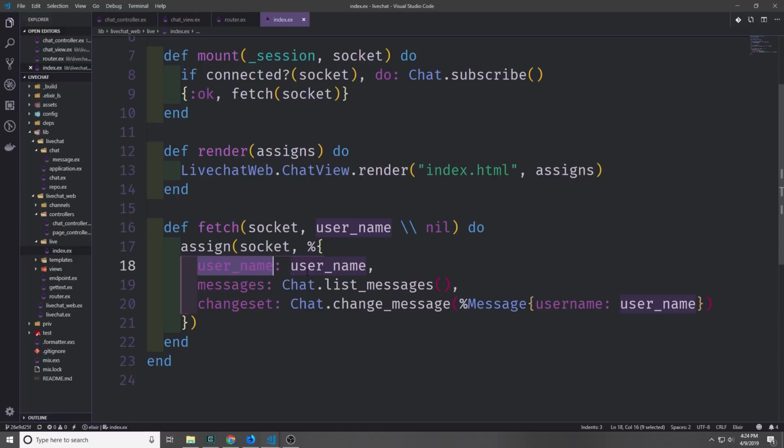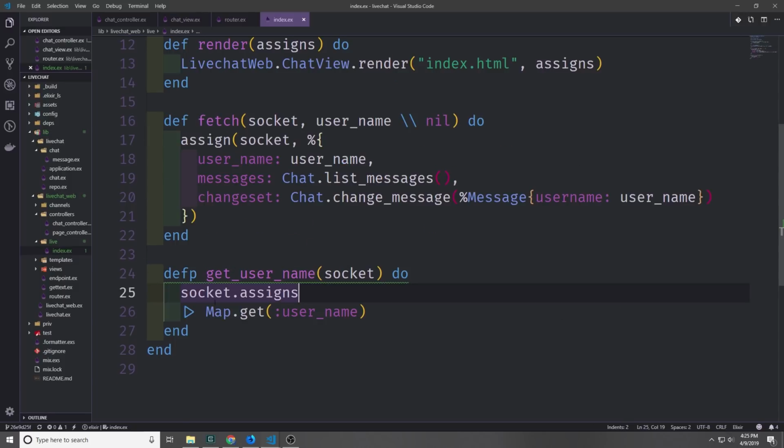We want to assign the username to a username key, then we'll assign our messages to a messages key, and we get the messages just by calling Chat.list_messages. And then we also want to have a key called changeset, and for this we'll just call Chat.change_message and then pass in a message map with the username inside of it.